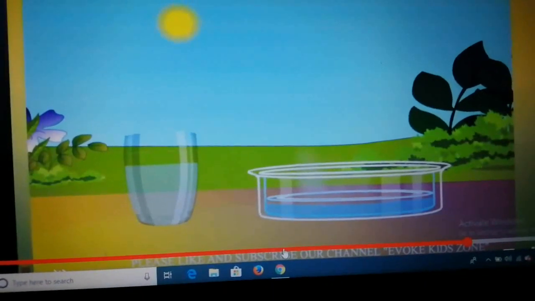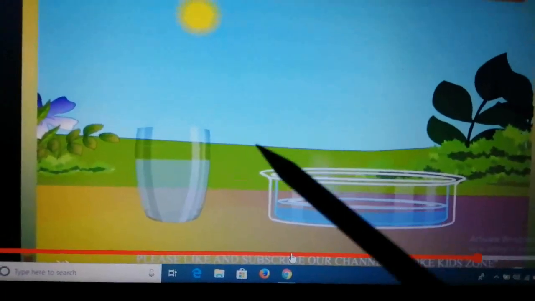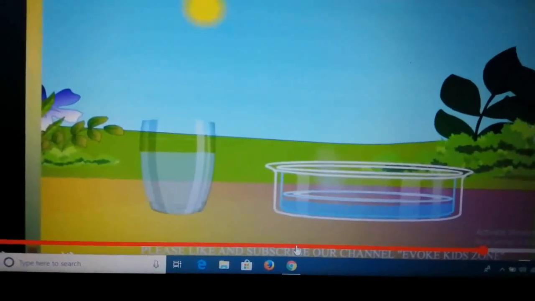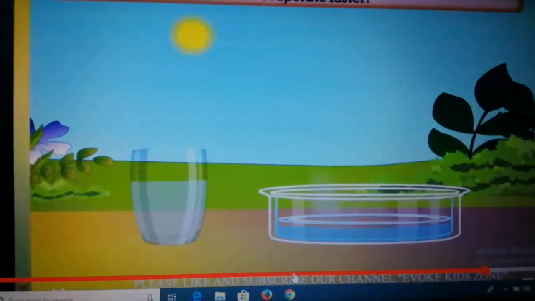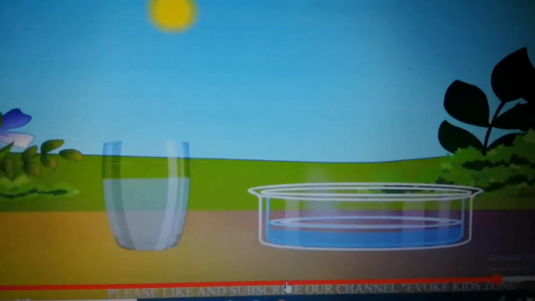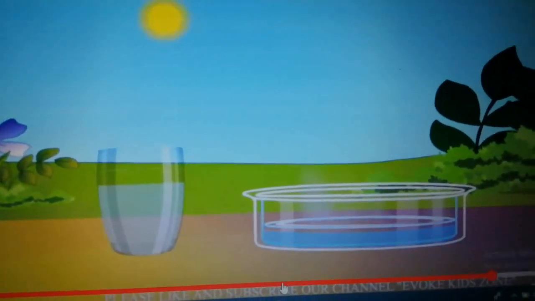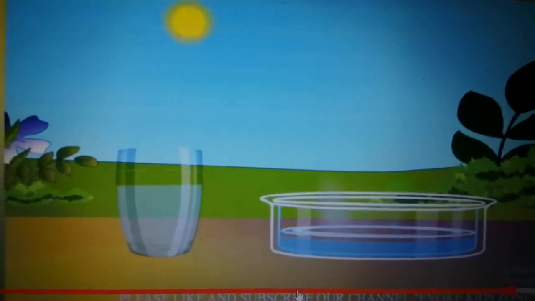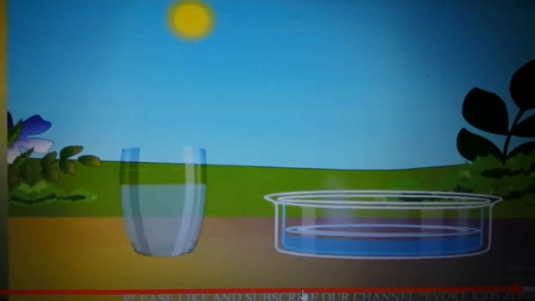You can take a glass, you can take a large plate, and you can fill an equal amount of water in both of them and keep them out in the hot sun for maybe an hour or two, and then later on go and see from which one more water has evaporated. Okay. So did you understand, when the surface area is large, water will evaporate faster, and this is how the cactus is able to sustain or survive in the desert areas.